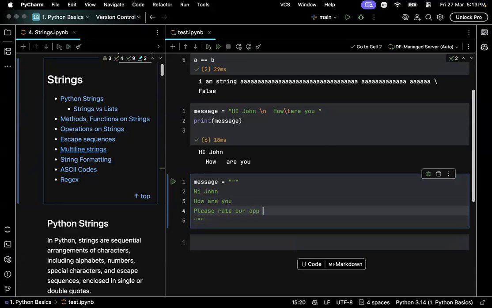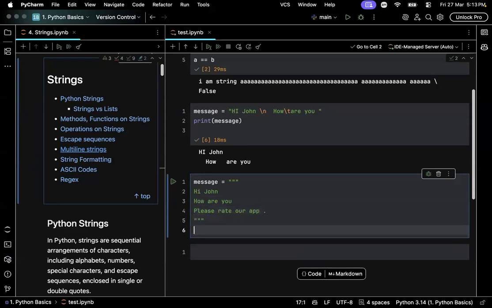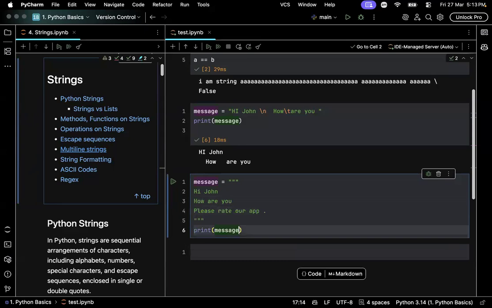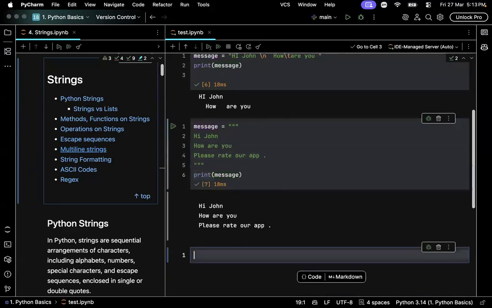Something like this. Let me print the message. See, the formatting, the extra spaces, the line breaks, and the tabs, everything written inside triple quotes are preserved. You can do the same with single quotes too. Here I use double quotes, right? You can even do this with.